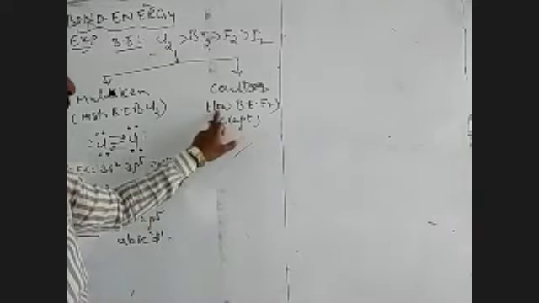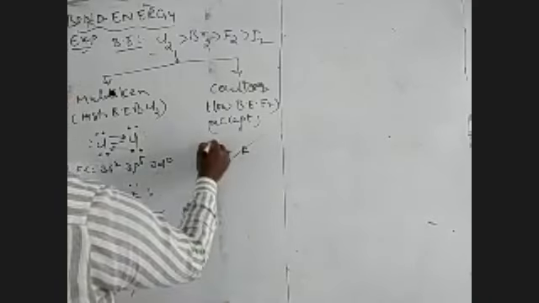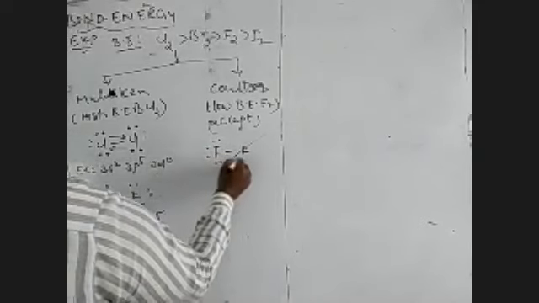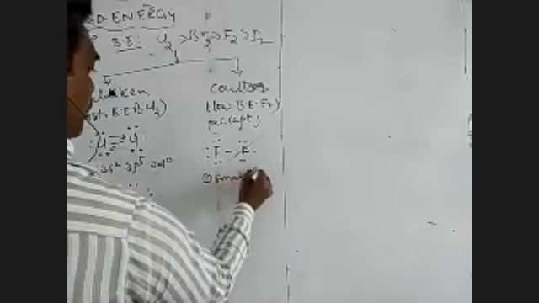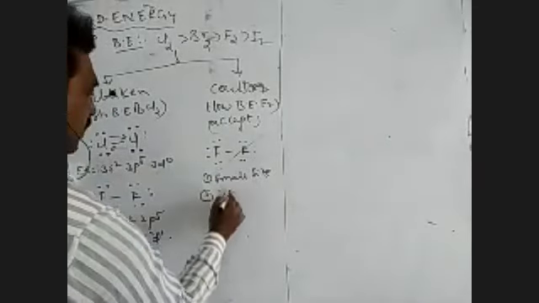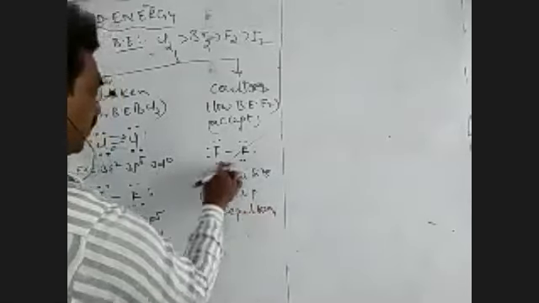According to the Coulson explanation, which gives the reason for the low bond energy of F2: why does F2 have low bond energy? Here is one fluorine and another fluorine. Each fluorine contains 3 lone pairs of electrons. The fluorine atom has a small size, so the lone pairs on one fluorine and on the other fluorine are very near to each other. Being near to each other means there is repulsion, that is, lone pair repulsion between the two fluorine atoms.